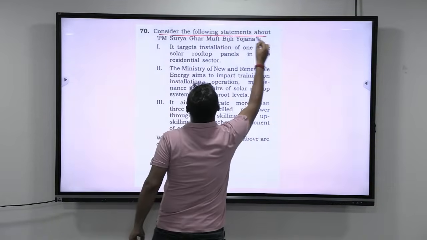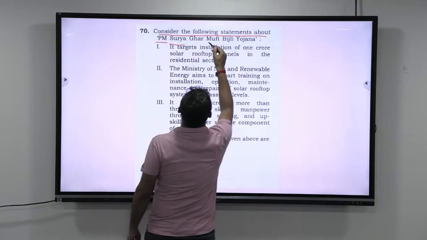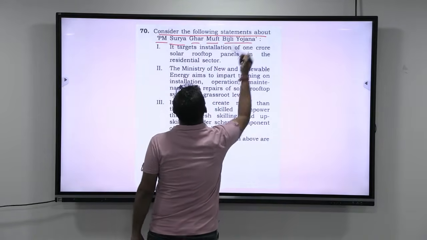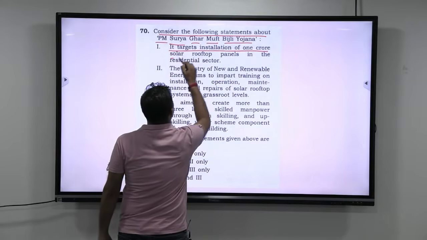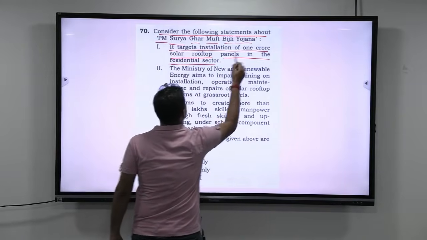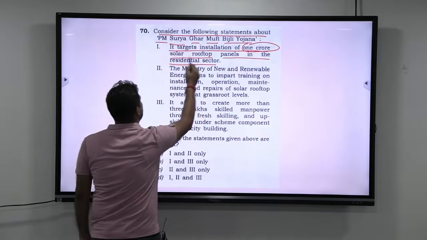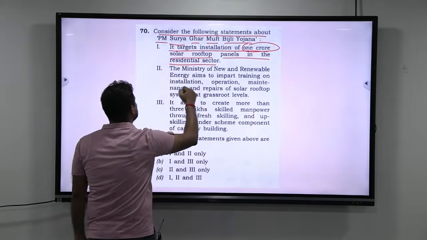Now look at this. Consider the following statements about Pradhan Mantri Surya Ghar Muft Bijli Yojana. The first statement is: it targets installation of 1 crore solar rooftop panels in the residential sector. So this is the variable.